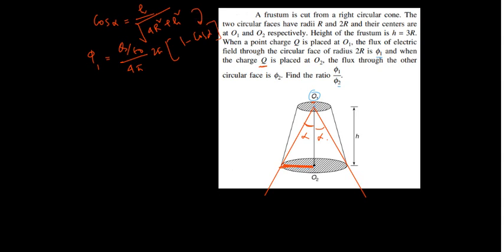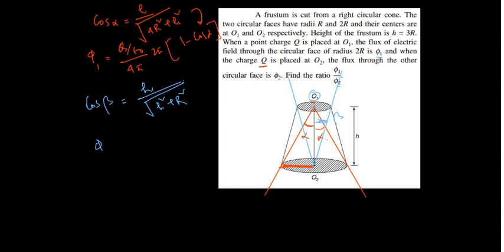What about phi 2 then? All of you, phi 2, we will calculate like this. Simple, right? So I will take this angle to be beta. If that is beta, how much is cos beta? Tell me. Cos beta is equal to height h divided by root under of h square plus r square. Fine. So what is the flux phi 2?